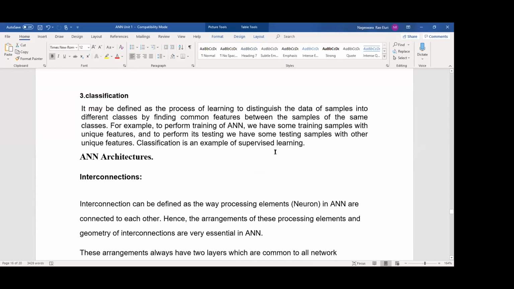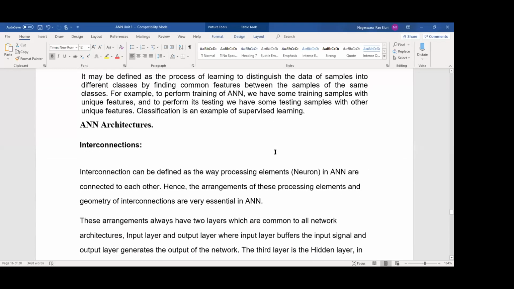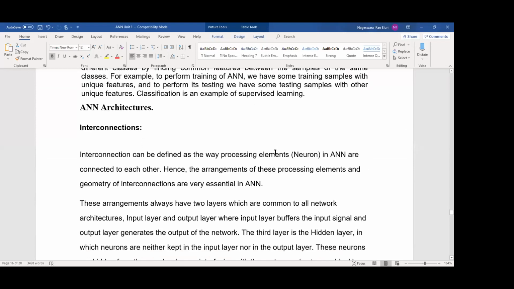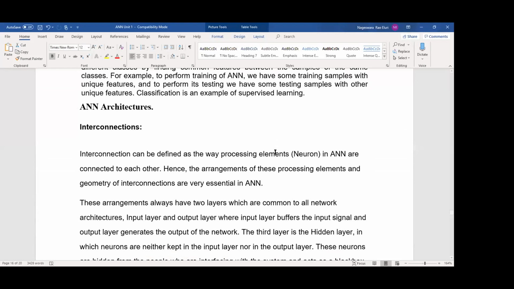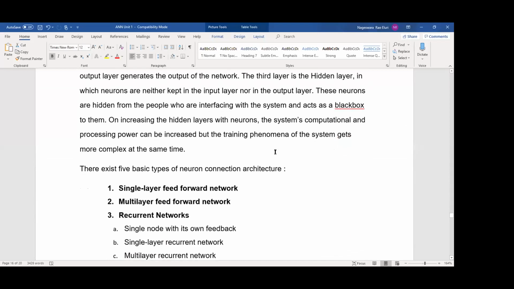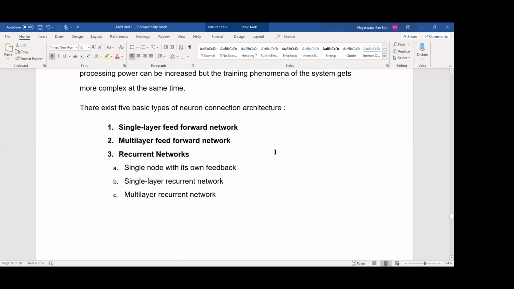What types of ANN networks? Okay. So here, interconnections. So what do interconnections mean? One node is connecting to other nodes in the next layer. Each and every node is connected to other nodes in the next layers, and all these we can call interconnections, that you have to understand from the diagram. Also we have 5 basic types of neuron connection architectures: single layer feed forward network, multi-layer feed forward network, recurrent networks. Okay. Again, single node with its own feedback, single layer recurrent network, multi-layer recurrent network.